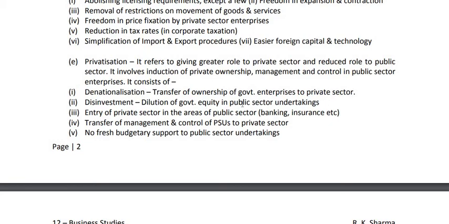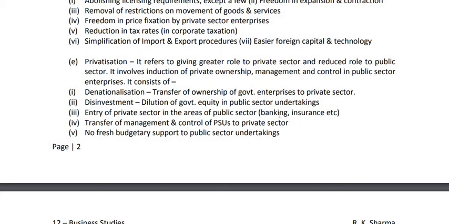That means selling of public sector undertaking shares to private sector or to private people. So this is the disinvestment. Third one is entry of private sector in the areas of public sector like banking, insurance, etc.